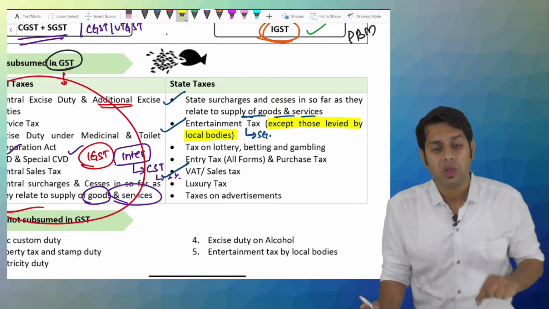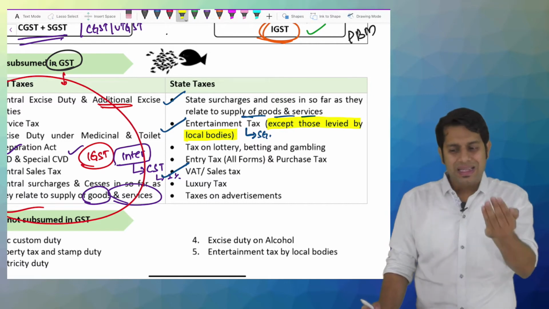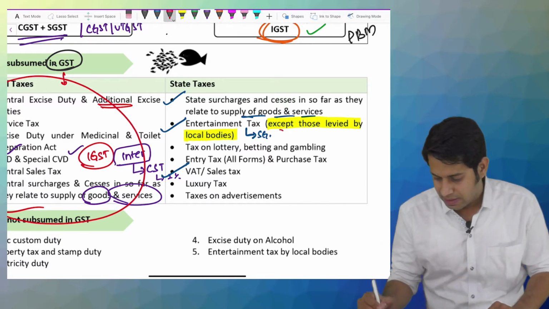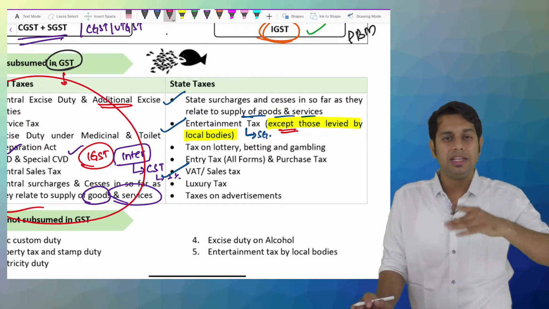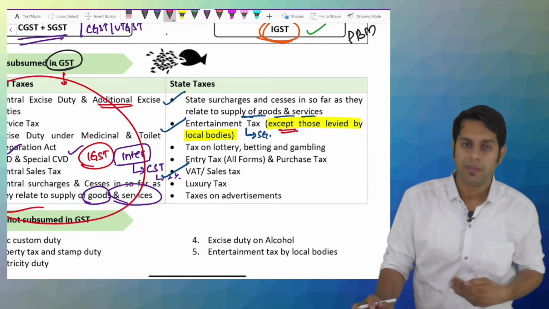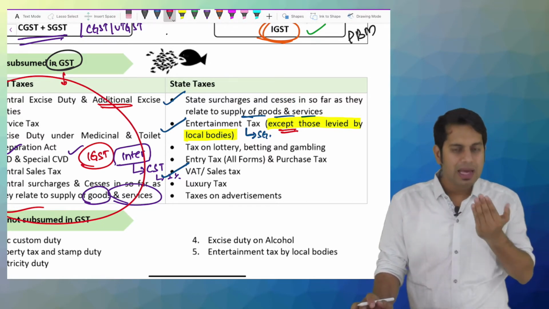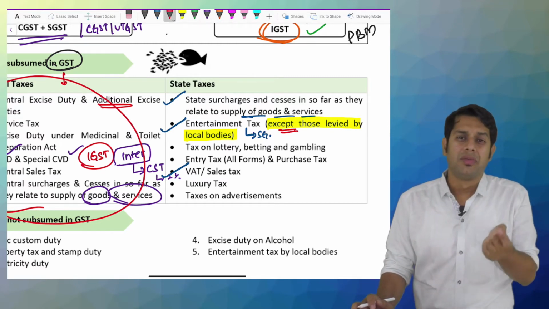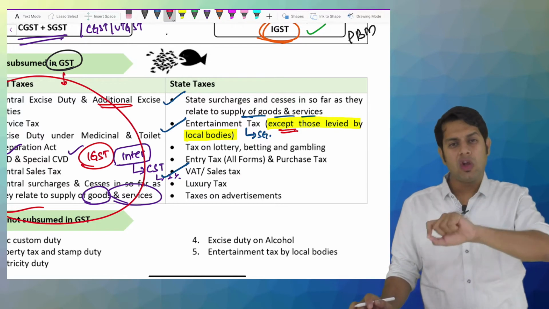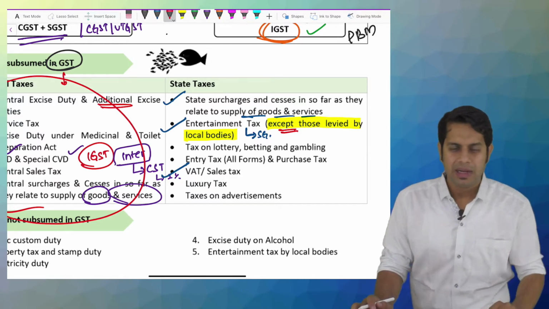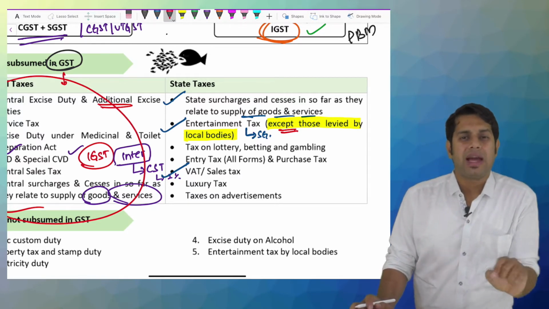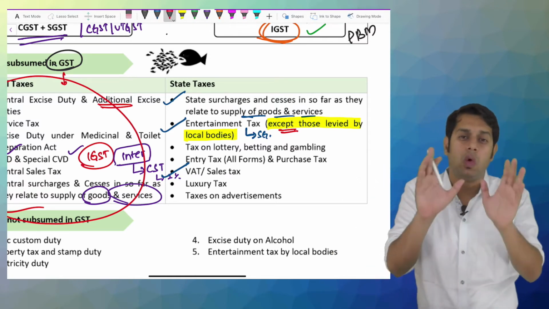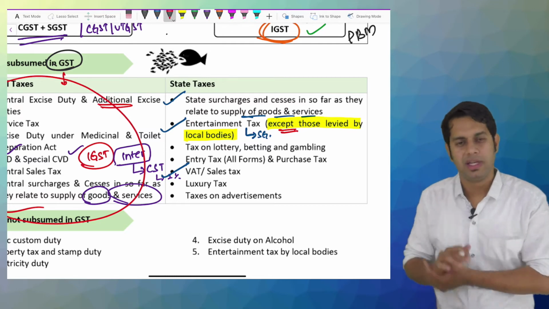Now, for this, know that the local body, that panchayat, is collecting something from them. What is it collecting? Entertainment tax. These different people who go and perform plays over there will take money from the villagers. On that money, the local body was collecting entertainment tax. That entertainment tax collected by the local body is not merged with GST.